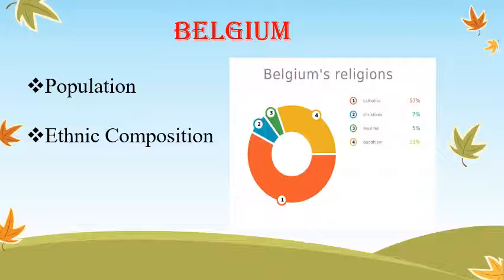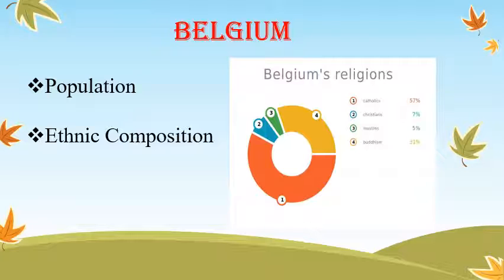Students, what about the population of Belgium? Listen, Belgium has a population of a little over 1 crore. That means about half of the population of Haryana state. Then ethnic groups. The ethnic composition of this small country is very complex. Out of the total population, 59% lives in the Flemish region and they speak the Dutch language. Another 40% live in the Wallonia region and they speak French. Then the remaining 1% of Belgians speak German.